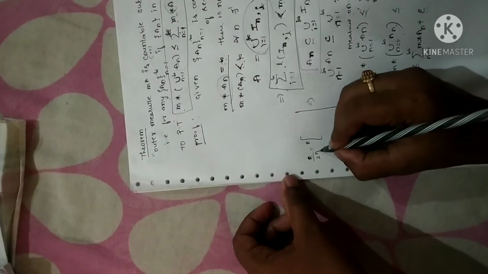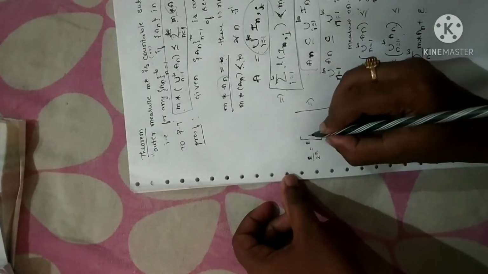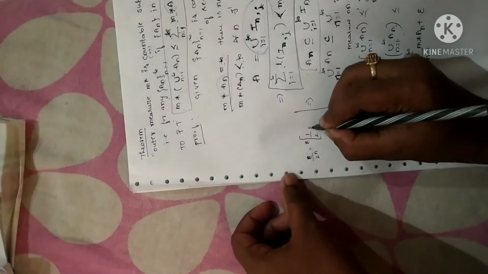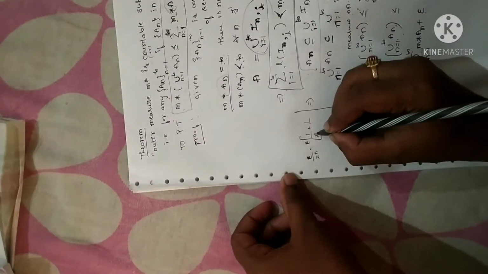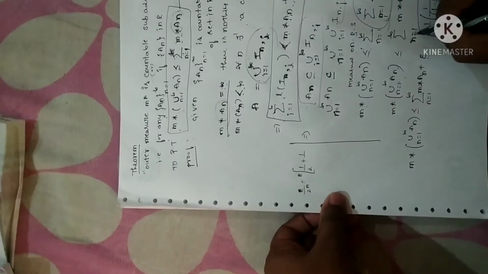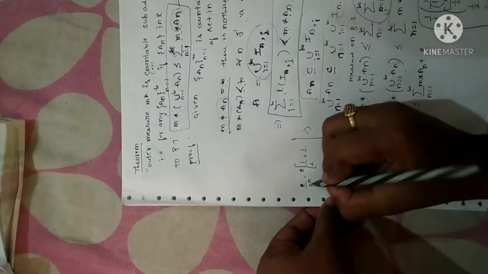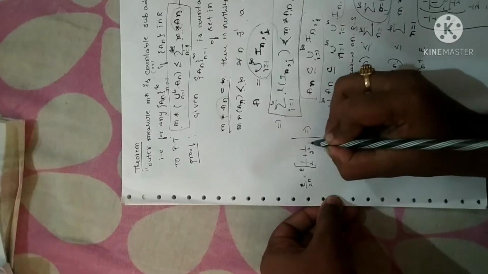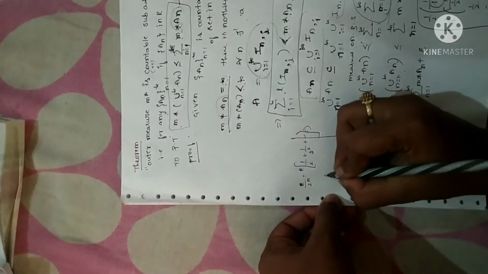So 1 by 2 power of n I have now. Let me give n is equal to 0. I'm sorry, summation starting from n is equal to 1, right? So I have to give n is equal to 1. So 2 power of 1 is 2. n is equal to 2, I'll get 2 square. So this value goes on in continuation.